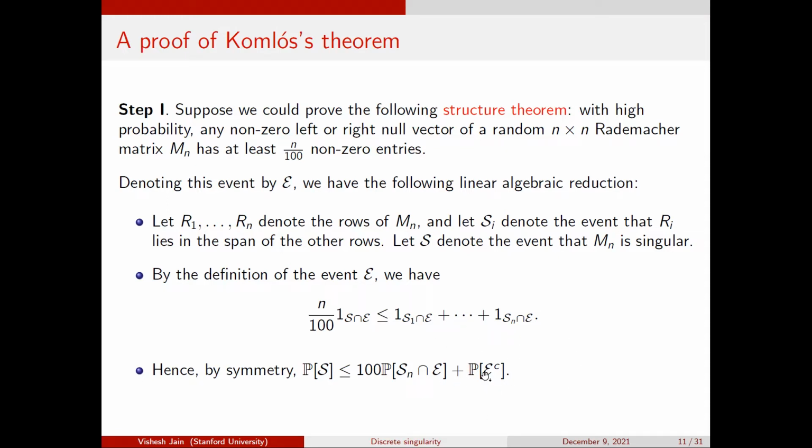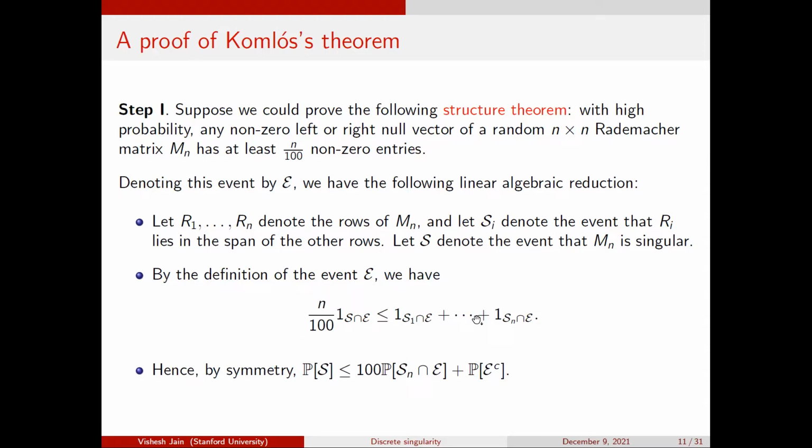The second term I will bound later. For the probability of S intersect E, all of these probabilities are the same by symmetry, because the rows are symmetric. The probability of S1 being in the span of the other rows is the same as the probability of Sn being in the span of the other rows. So the expectation of the right-hand side is just n times the probability of Sn intersect E, and then you can cancel the n's on both sides.